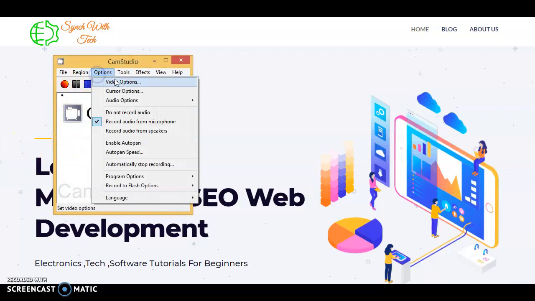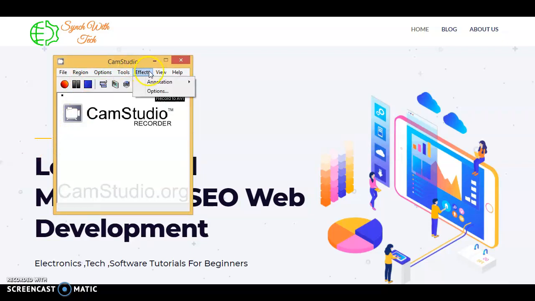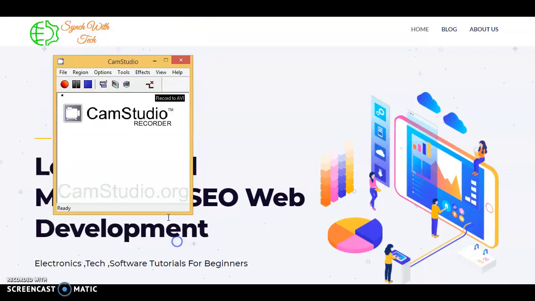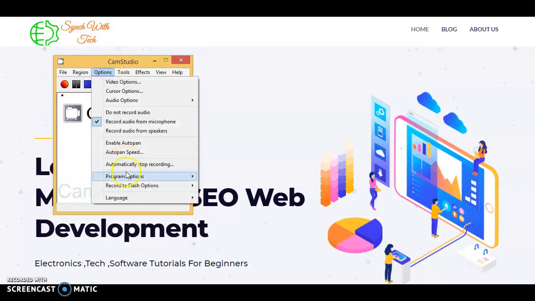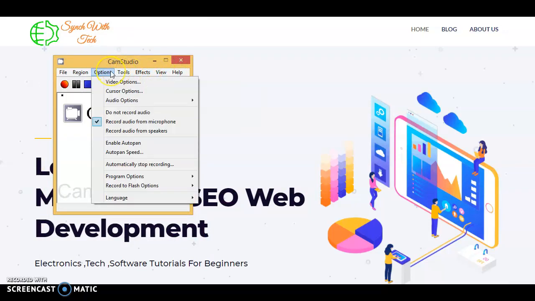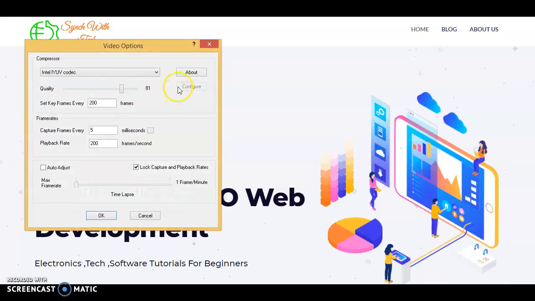Now go to the view option, then video option, and click on xvid MPEG-4, select.